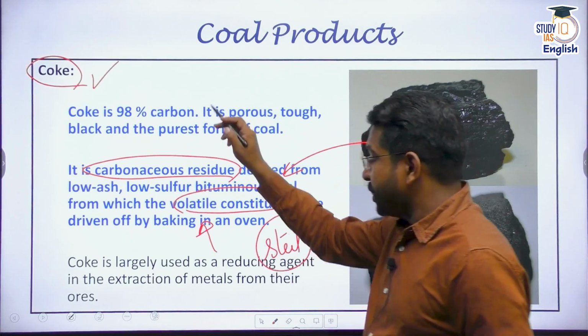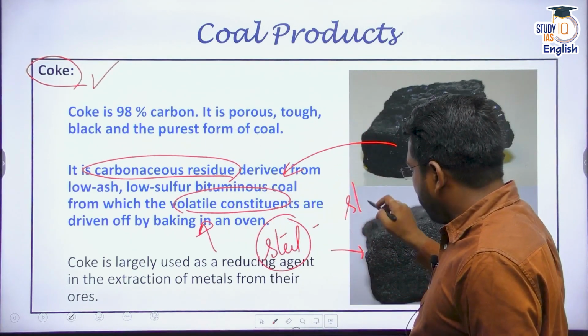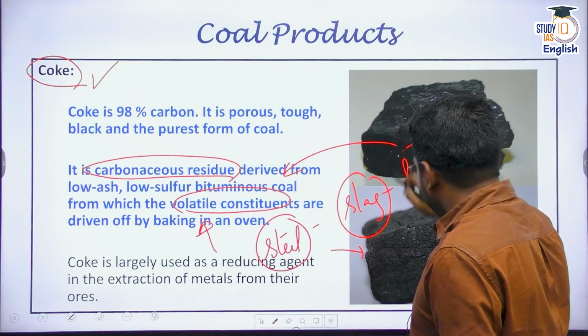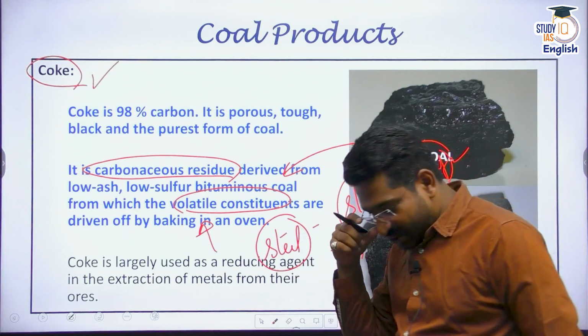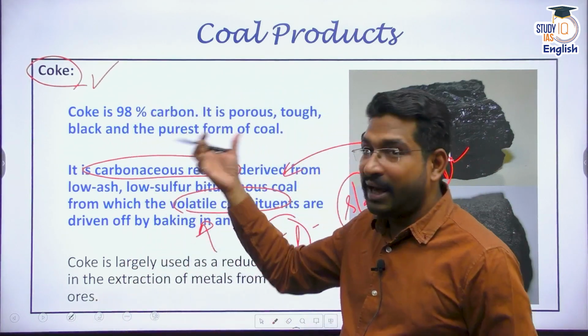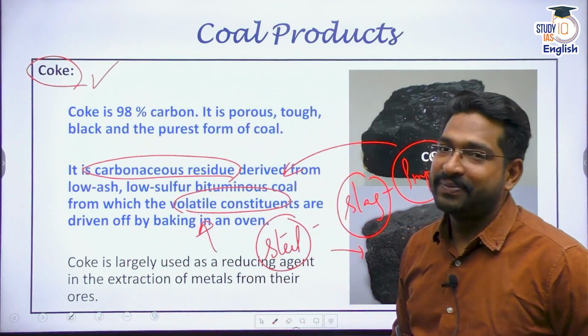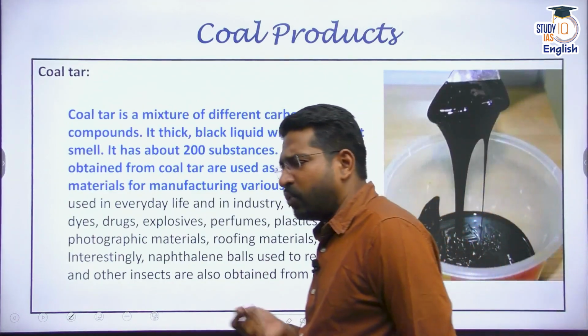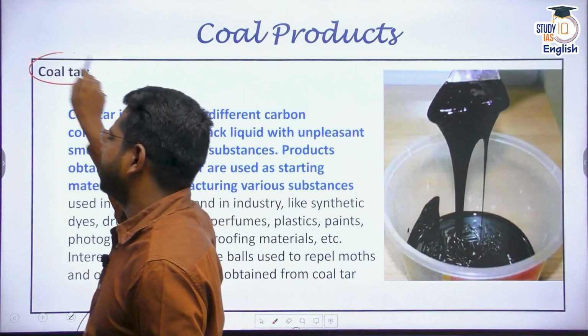In the steel industry, coke is used to form slag. Now, the slag is impurity which can be removed during the production of steel. That's why coke is needed. And we import a large amount of coke from other countries. Apart from this coke product, we also produce coal tar. Now, coal tar you must have seen. Coal tar looks something like this.